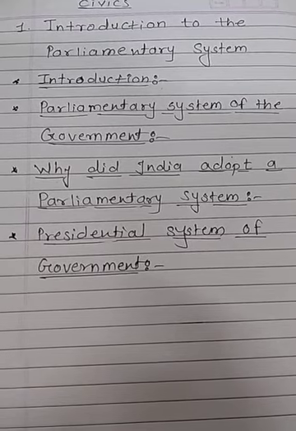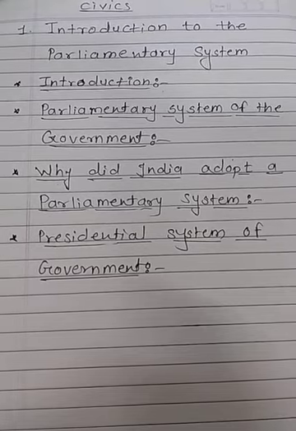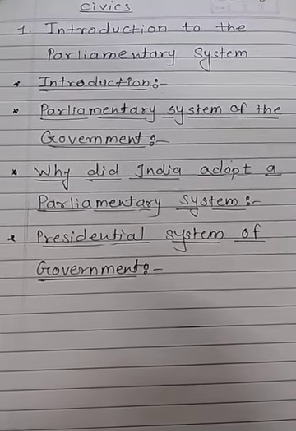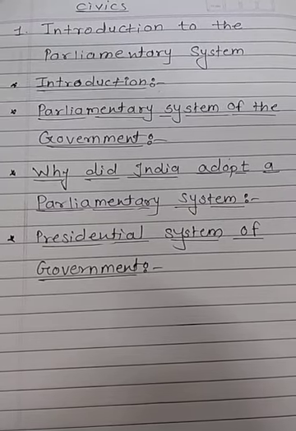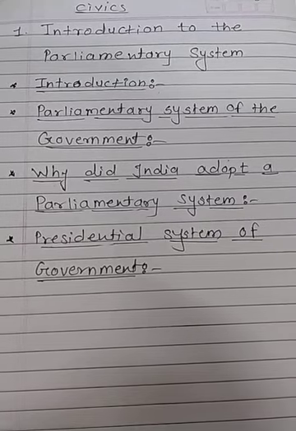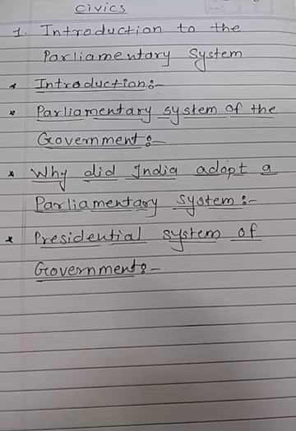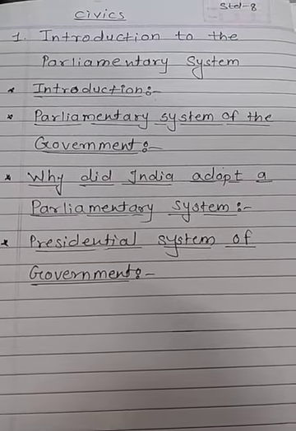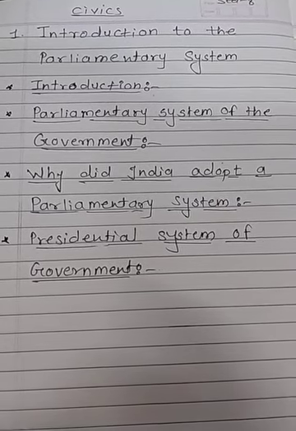The parliamentary system of the government developed primarily in England. The English constitution is an unwritten constitution. The governance is carried out in accordance with traditions and custom and convention. The British Parliament is an institution that has evolved over a period of time. The parliamentary system of government, having its roots in Parliament, is considered as a contribution of England.